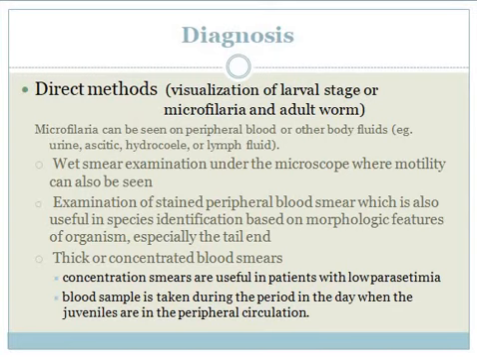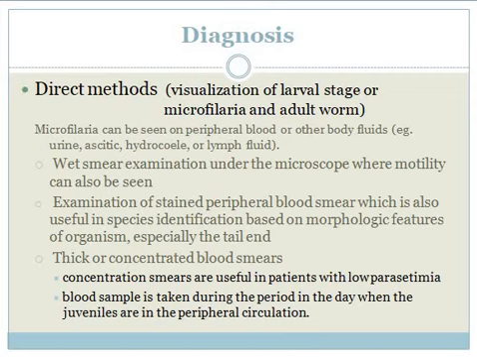Diagnosis. There are various methods for diagnosing Wuchereria bancrofti. First of all, we will discuss direct methods. Direct methods depend upon the visualization of larval stage microfilariae or adult worm. Microfilariae can be seen in the peripheral blood or other body fluids like urine, ascitic, hydrocele or lymph fluid.